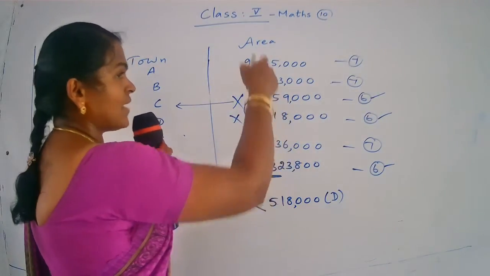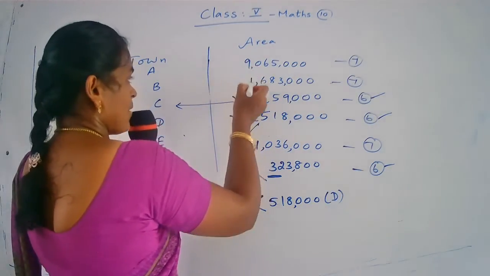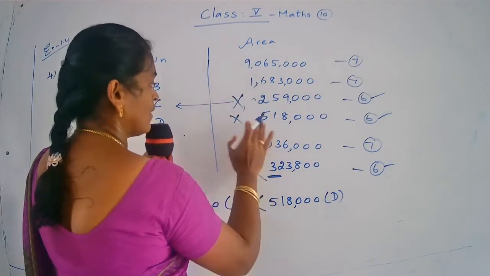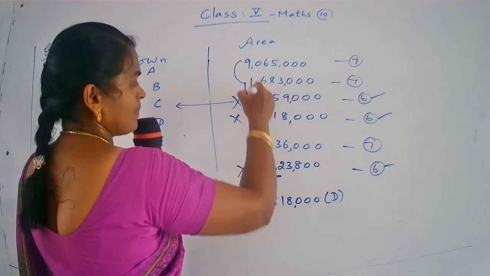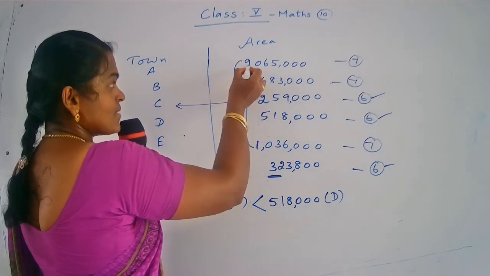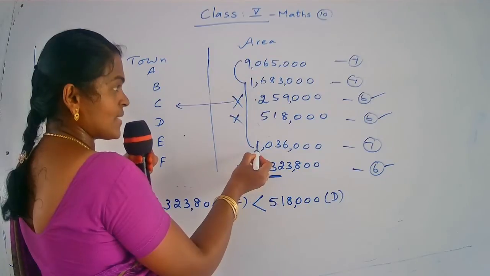Now you come to 7-digit numbers. Here 3 7-digit numbers are there: 1st number, 2nd number and 3rd number. Now you compare the 7-digit numbers. First number has 9 million. Second number has 1 million. Third number has 1 million.